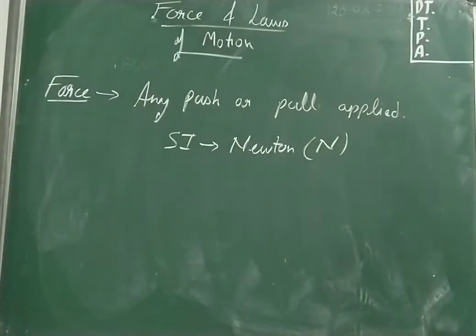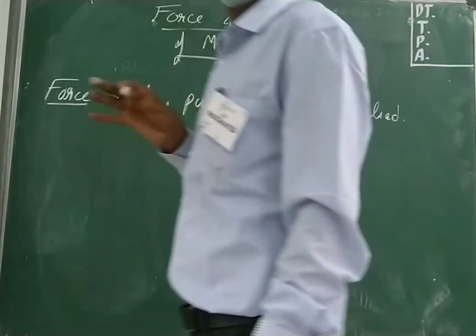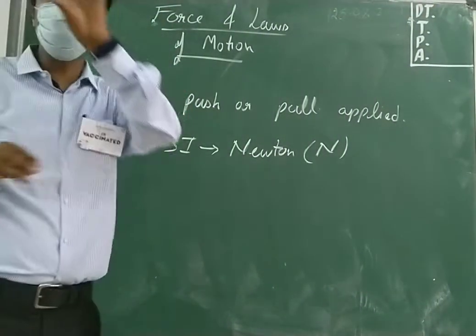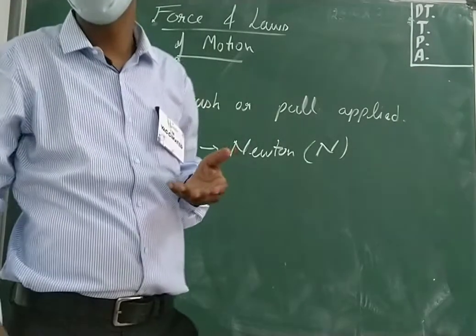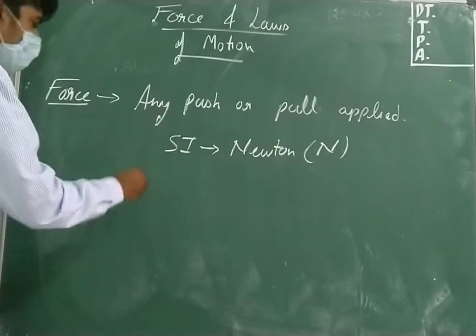Newton. So, in this chapter there are different kinds of force, for example muscular force. But in class 9, you are going to study two types of force.